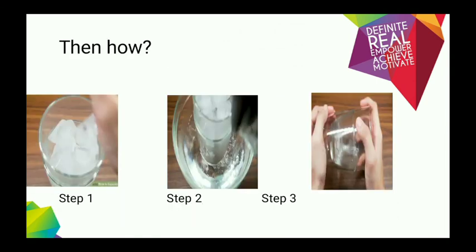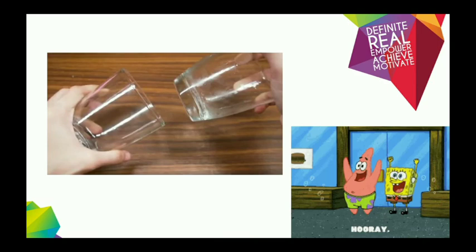Step 1. Put the ice in the glass on top. Step 2. Put them in a bowl and pour hot water into the bowl. Step 3. The glass on top will contract and get smaller. Meanwhile, the glass on the bottom will expand, so there will be some space for them to let go of each other. Now, your glasses are not stuck anymore. Hooray!